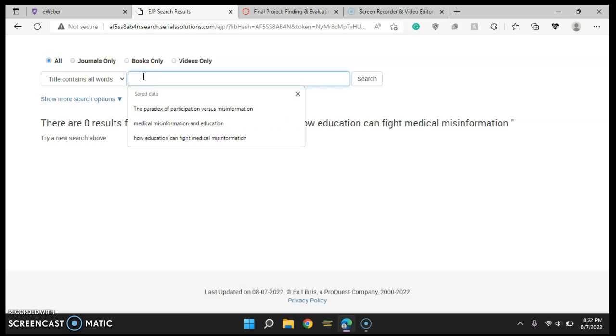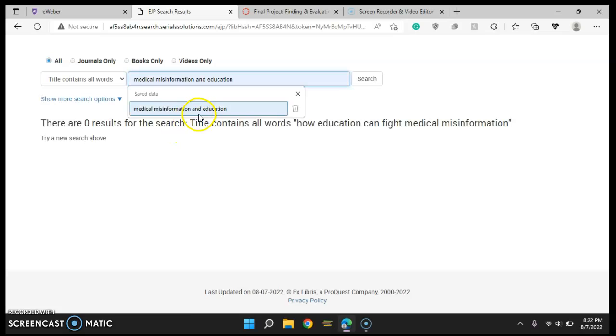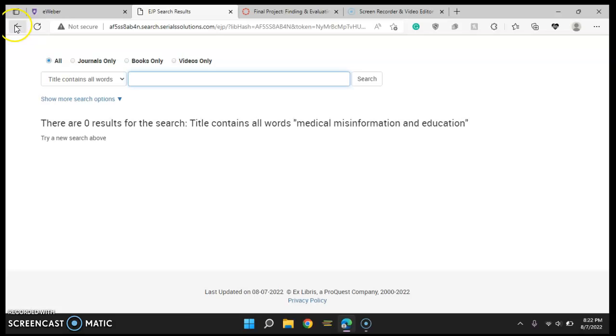How education can find medical misinformation. Still zero results. Okay, let's try phrase searching medical misinformation in education. Okay, zero results. Okay, now let's go back and try using one search.